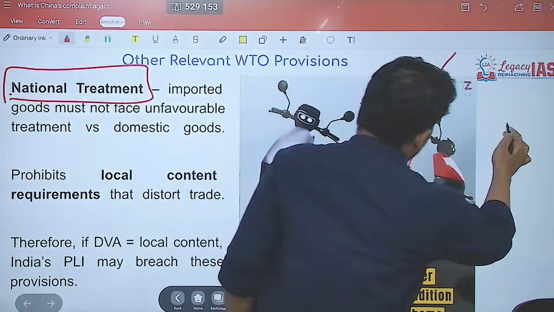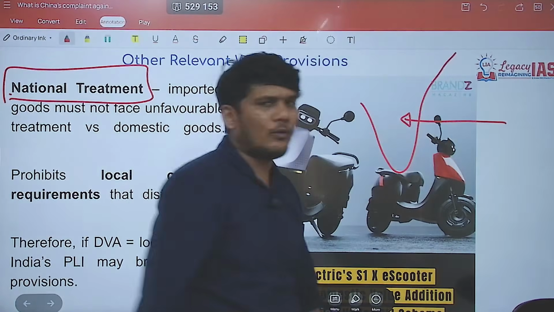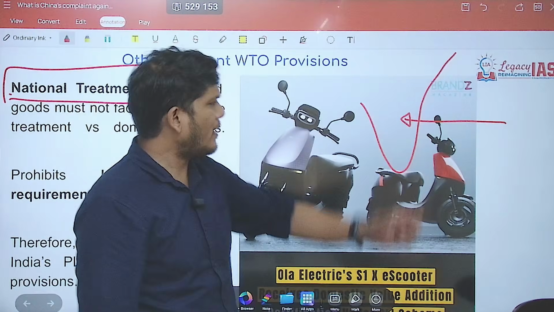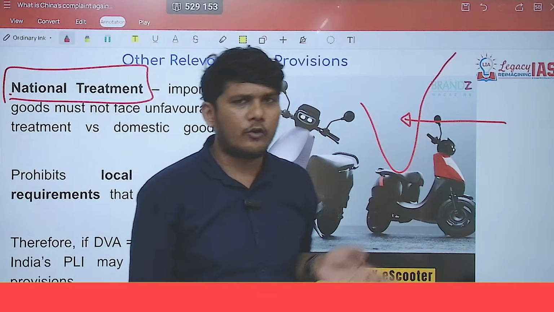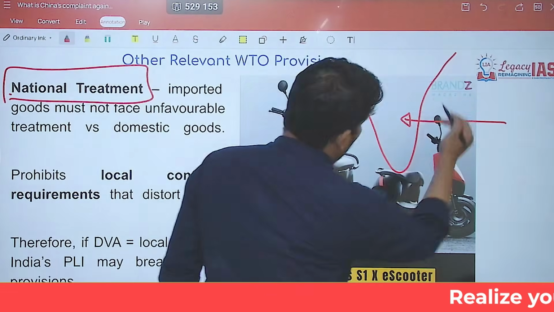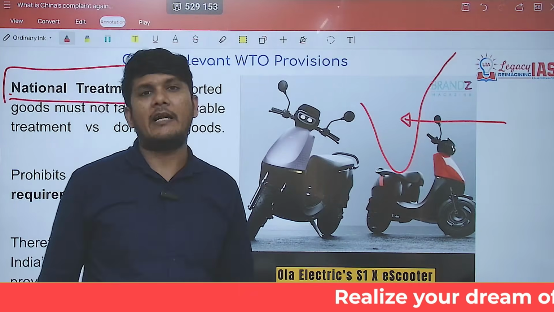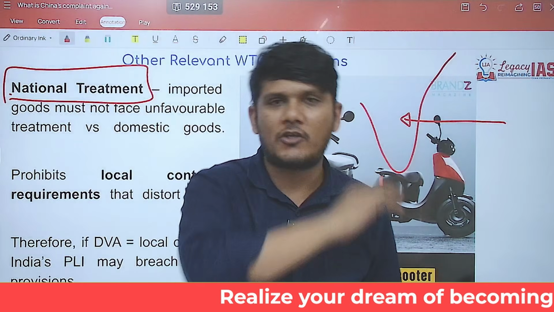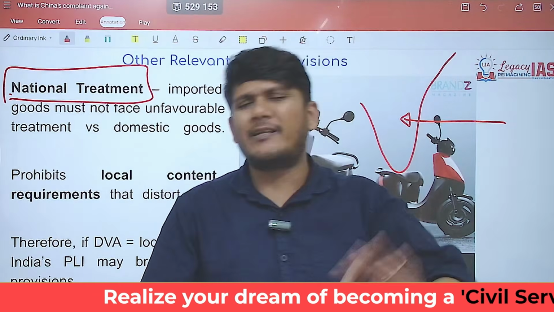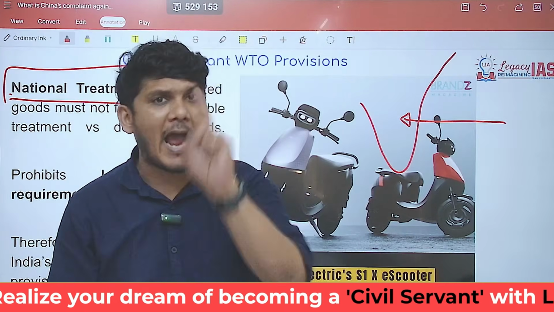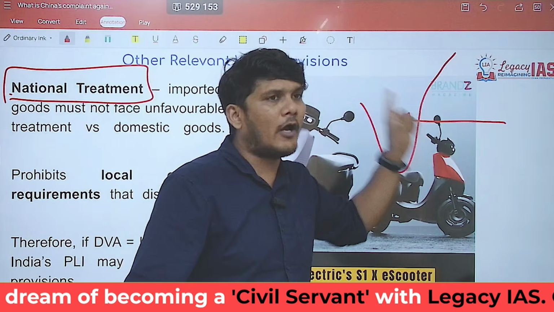Let's say India imports a particular good. Now, you may impose custom duty and all those things, fine. But once the good enters the boundary of India, it should get national treatment. Means what? It should get exactly the same treatment as you gave to your domestic good.